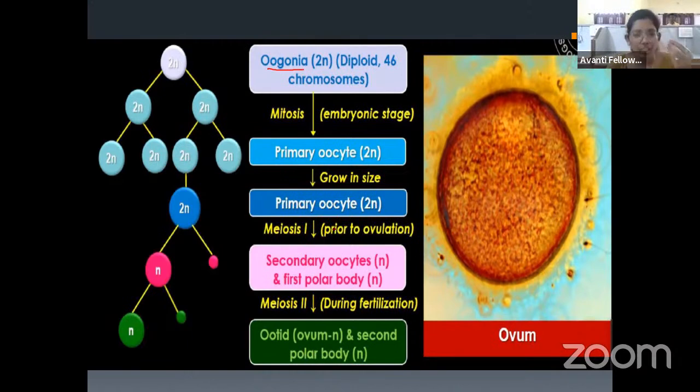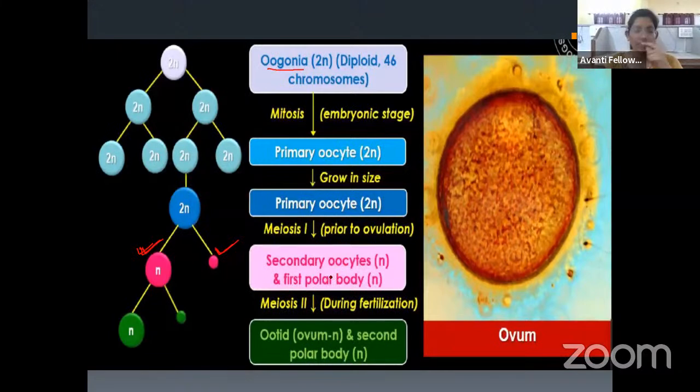This primary oocyte undergoes meiosis 1 and will get a secondary oocyte. There we have two secondary spermatocytes, both functional, but here it is not like that. The primary oocyte will undergo meiosis 1, where one will become a secondary oocyte and the other will become a first polar body, which is non-functional. Only the secondary oocyte will be functional and the first polar body will not be functional.